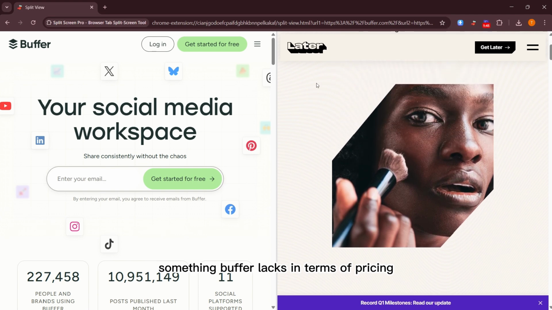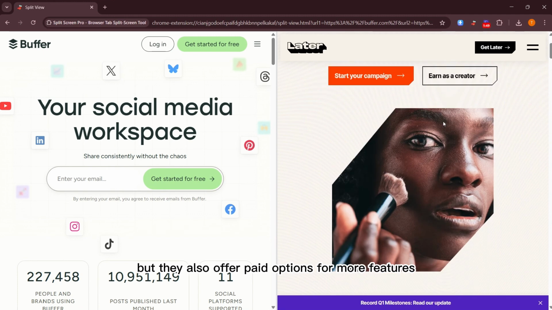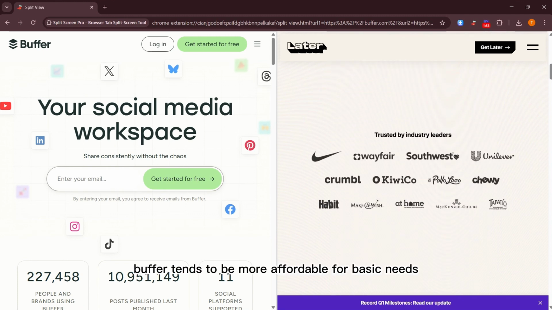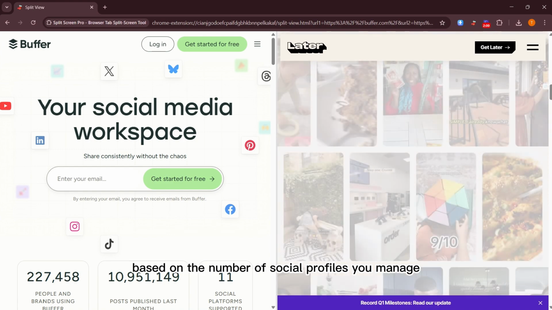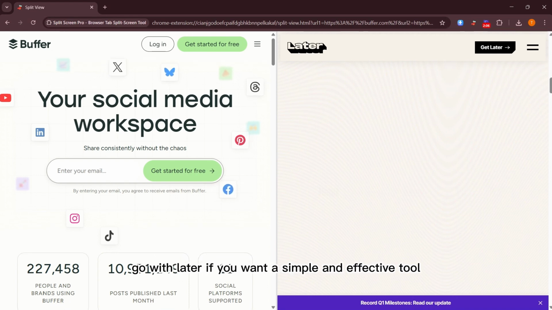In terms of pricing, both tools have free plans, but they also offer paid options for more features. Buffer tends to be more affordable for basic needs, while Later's pricing can increase based on the number of social profiles you manage. In the end, if you prioritize visuals and Instagram, go with Later.